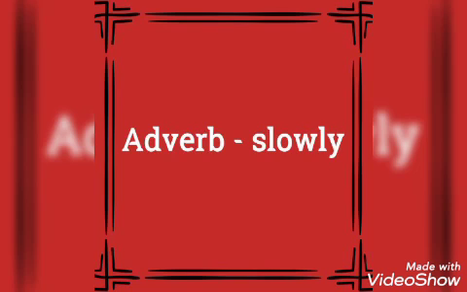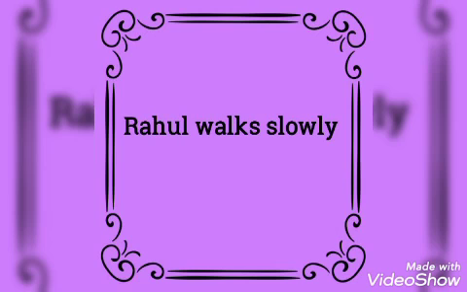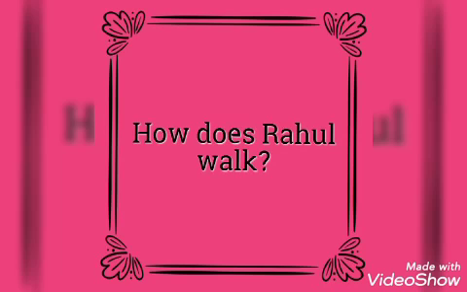So, the adverb is slowly. Then, you must ask the question how, when, where. Here, Rahul walks slowly. The verb comes along with it. So, you must ask how does Rahul walk? We must ask the question like this.